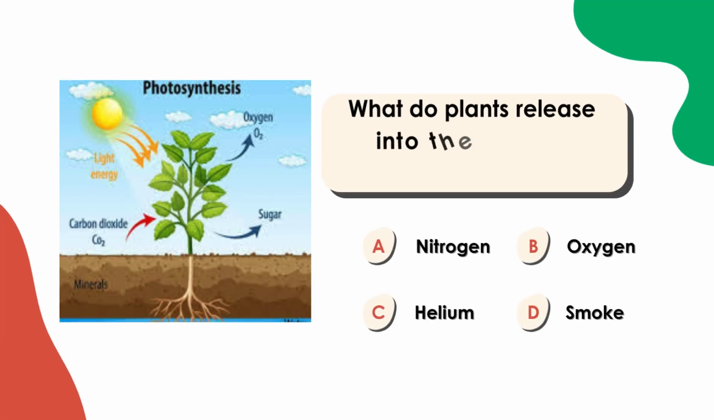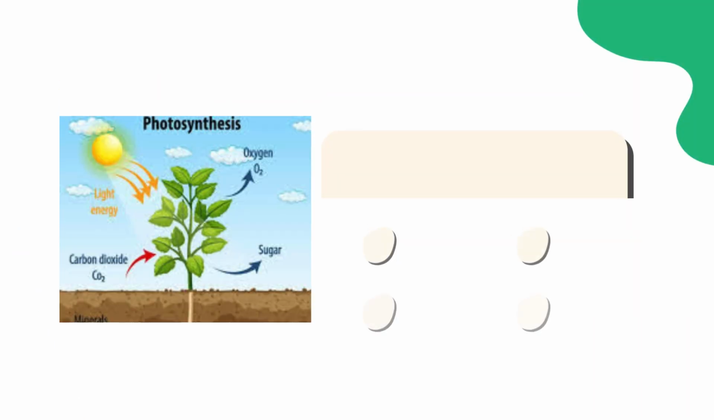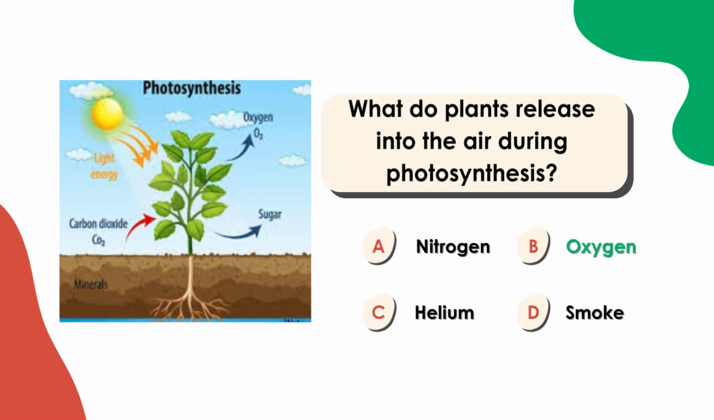What do plants release into the air during photosynthesis? A. Nitrogen. B. Oxygen. C. Helium. D. Smoke. Correct answer is B. Oxygen.